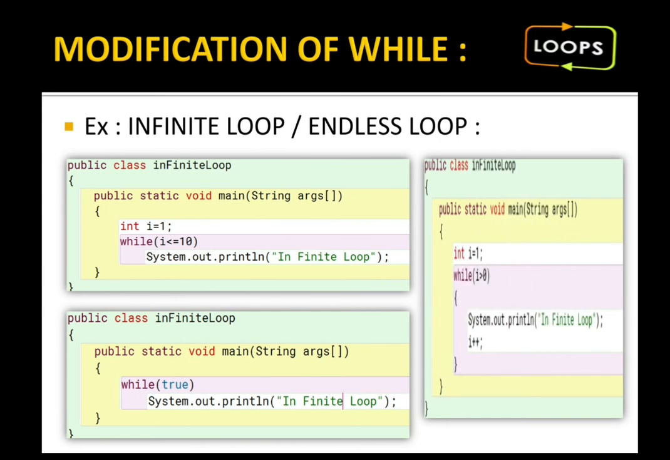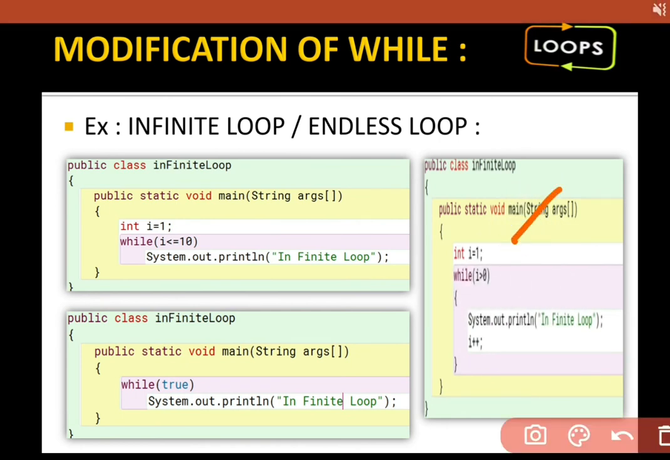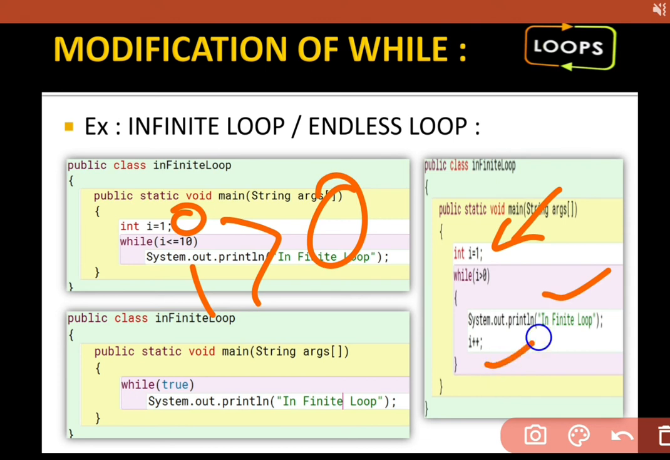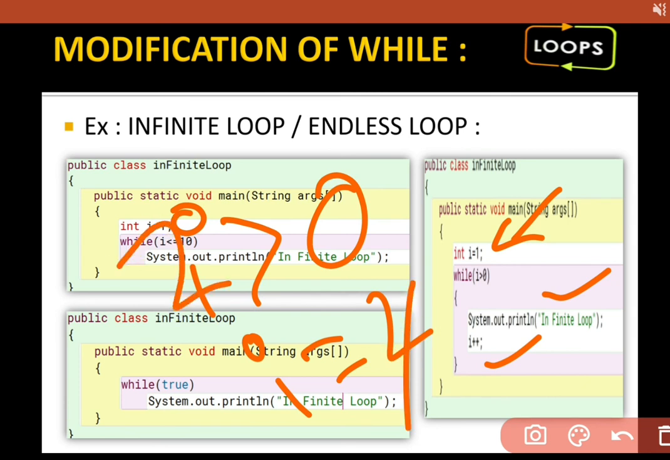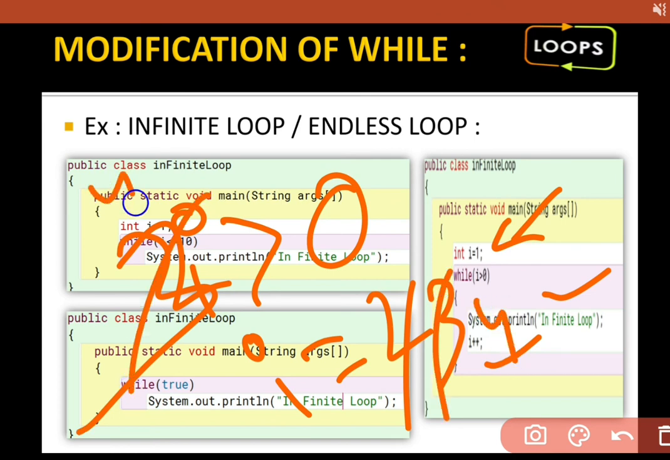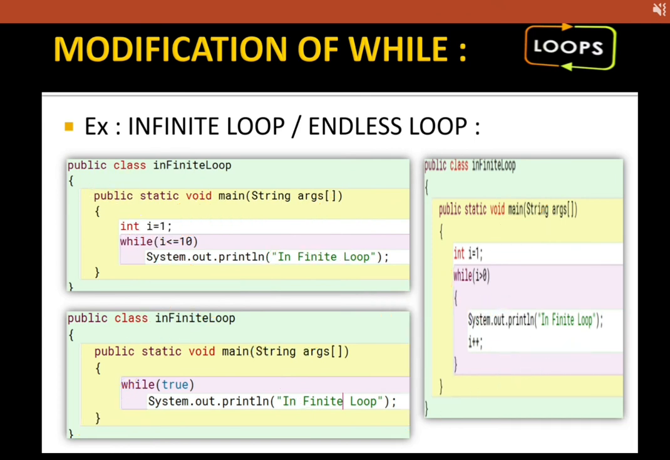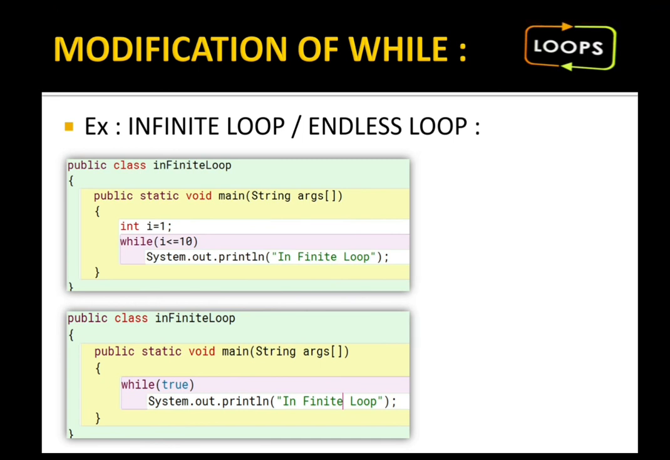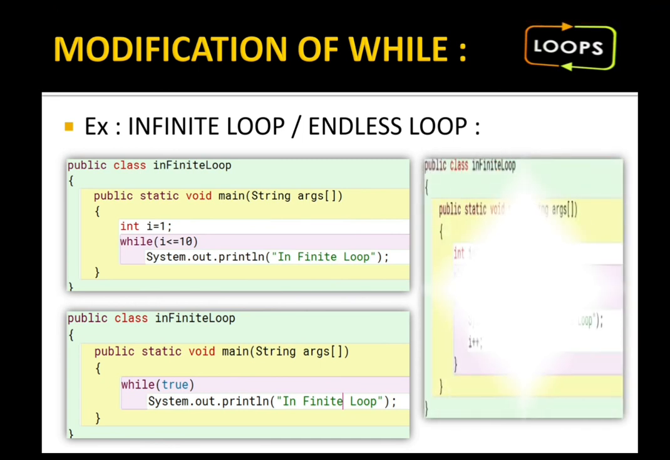Now one more example of an infinite loop. See, int i equals to 1. i should be greater than 0. Yes, it is greater than 0. I'm displaying infinite loop and I'm increasing the value of i. It means i becomes 2, 2 is greater than 0. Then i becomes 3, 3 is greater than 0. i becomes 4, 4 is greater than 0, and so on. It is an infinite loop. You have to keep this in your mind.